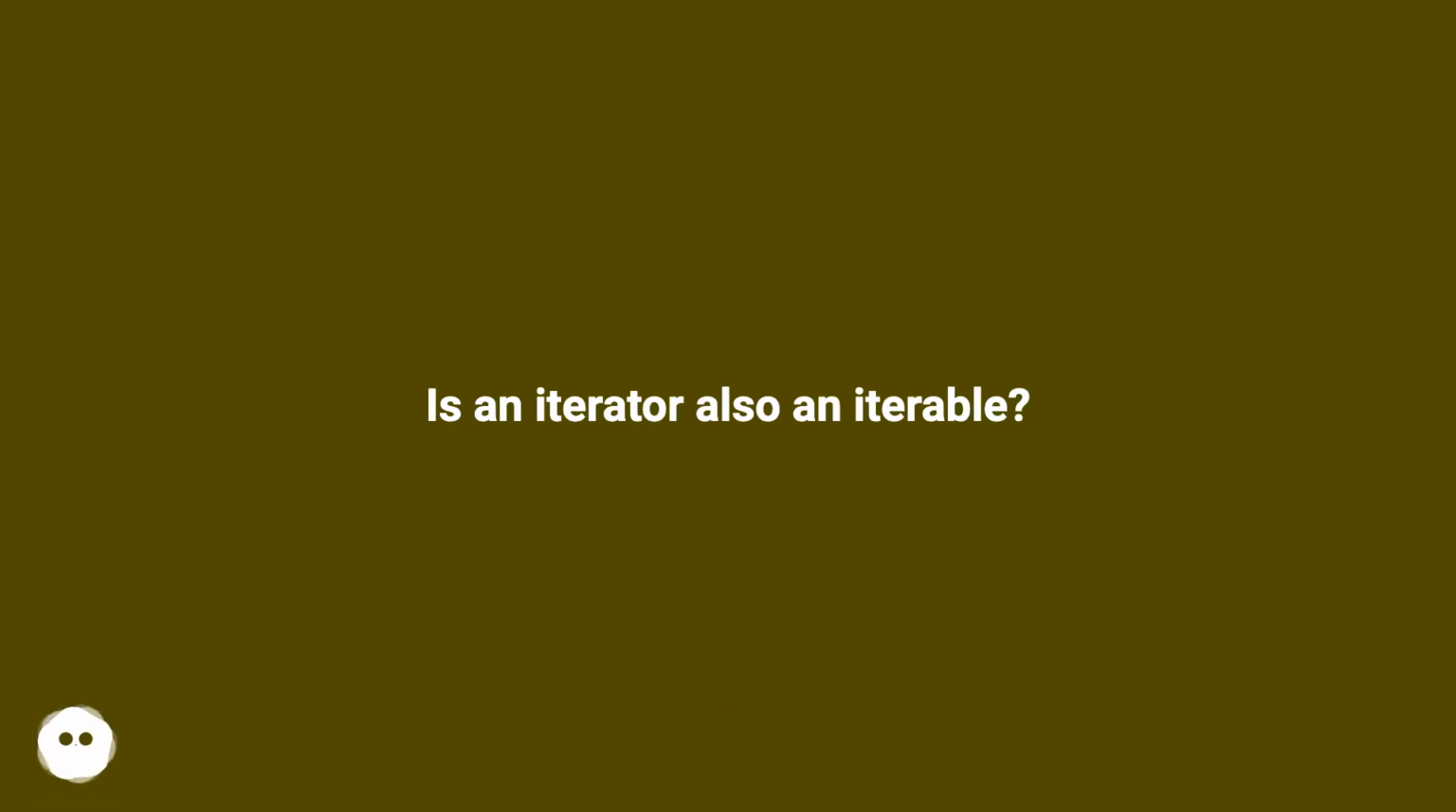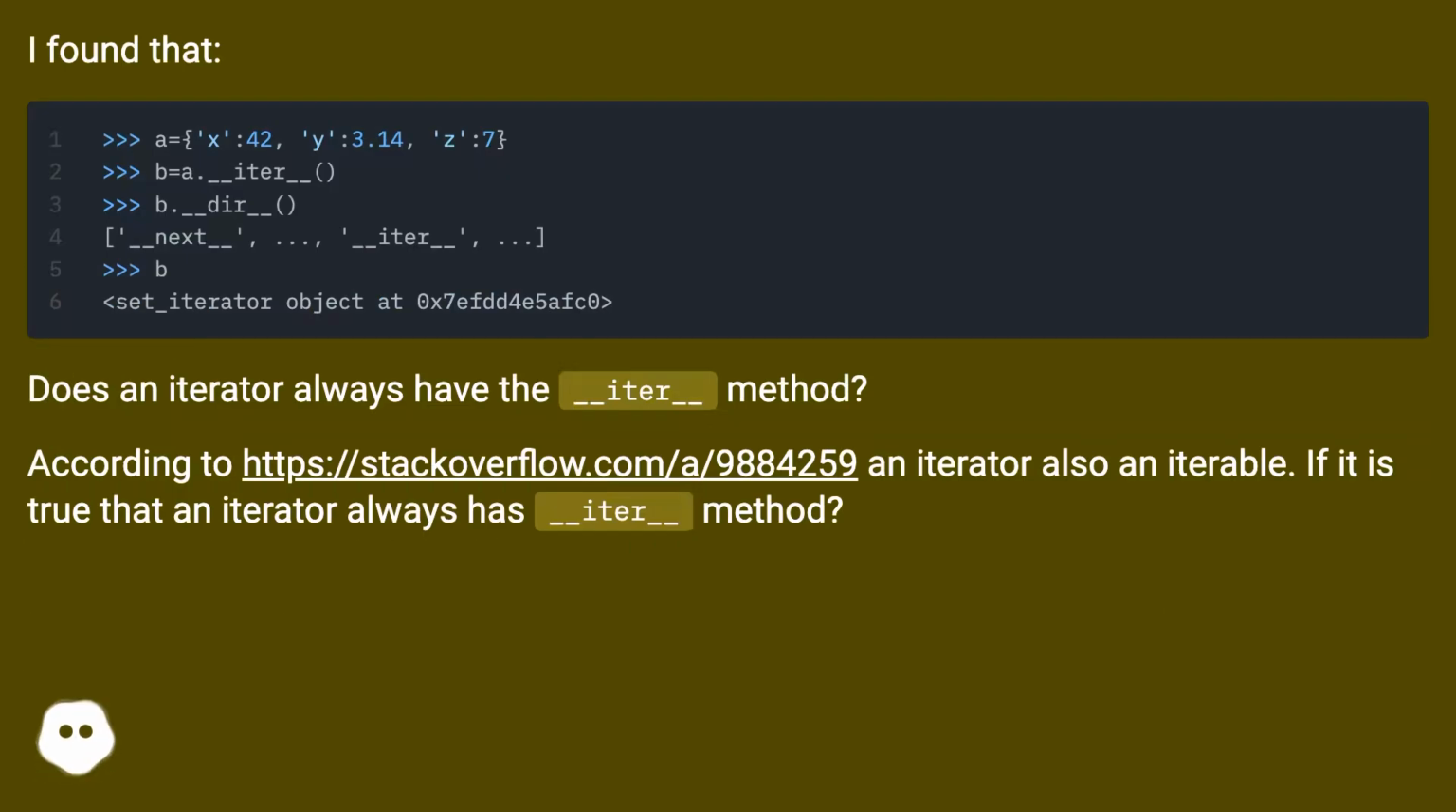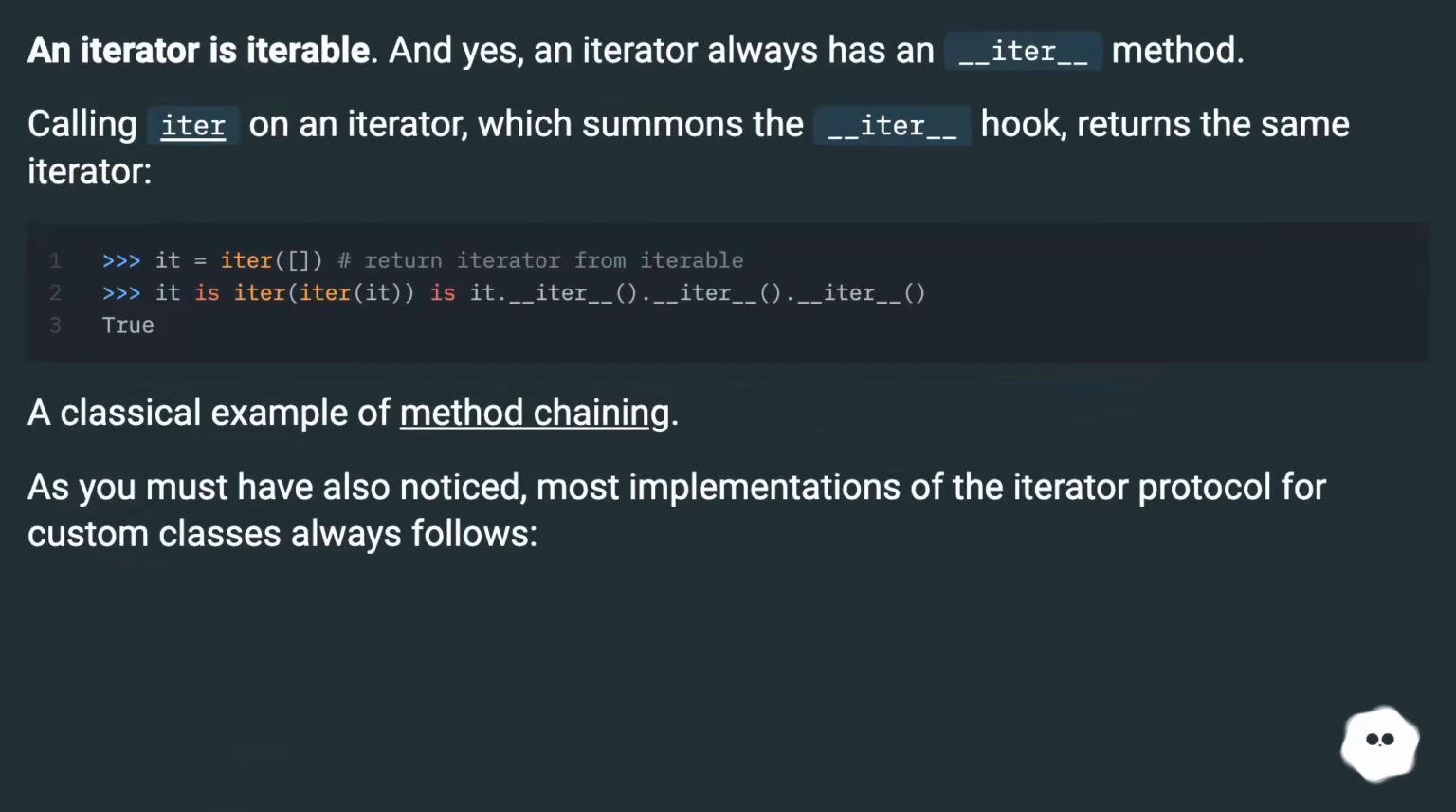Is an iterator also an iterable? I found that. Does an iterator always have the __iter__ method? According to this URL, an iterator is also an iterable. If it is true that an iterator always has an __iter__ method. An iterator is iterable. And yes, an iterator always has an __iter__ method.